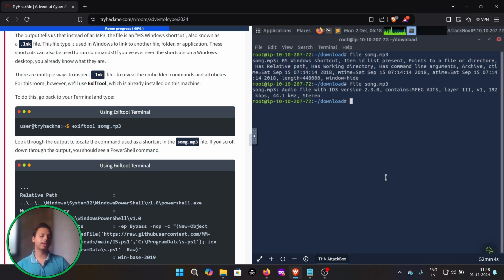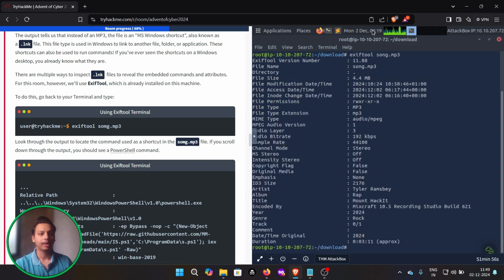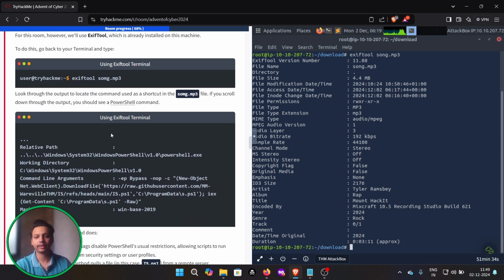So let's just use this tool, exiftool song.mp3. Cool. We can see the file name, file type, directory, and the size, which is about 4.4 MB. You can see the original artist, and that it is a rap album. You can even see the year in which it was encoded and uploaded.